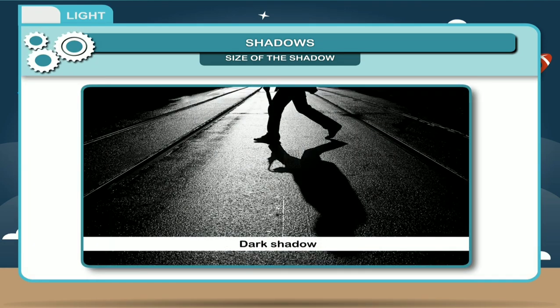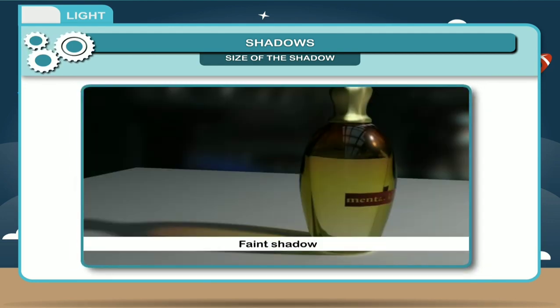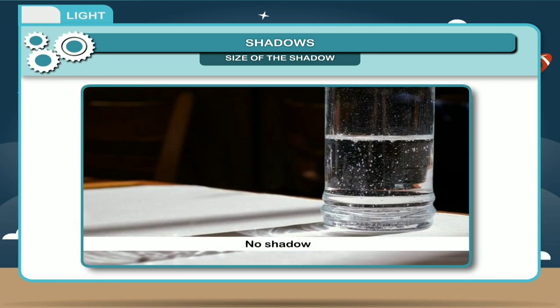A translucent object casts a faint shadow. A transparent object casts no shadow at all. The examples are seen in the video.